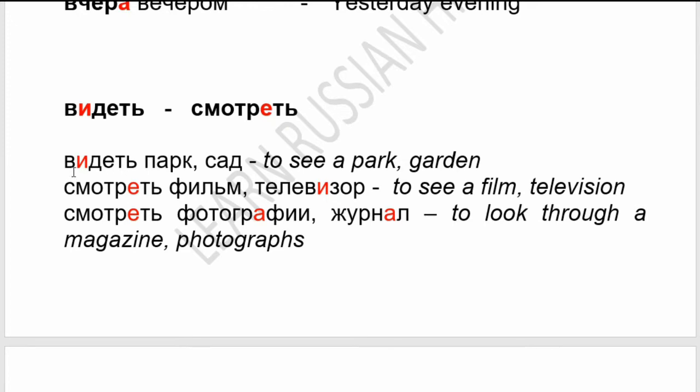Videt means to see a park or a garden: videt park, videt sad. But smotret film, smotret televizor, to see a film, to watch television. Smotret fotografiyu, smotret žurnal, to look through a magazine or photograph. So the difference is that videt means to see, but smotret can mean to watch.